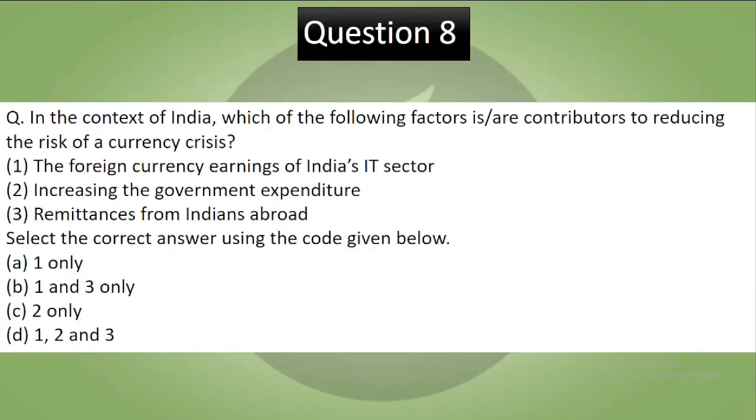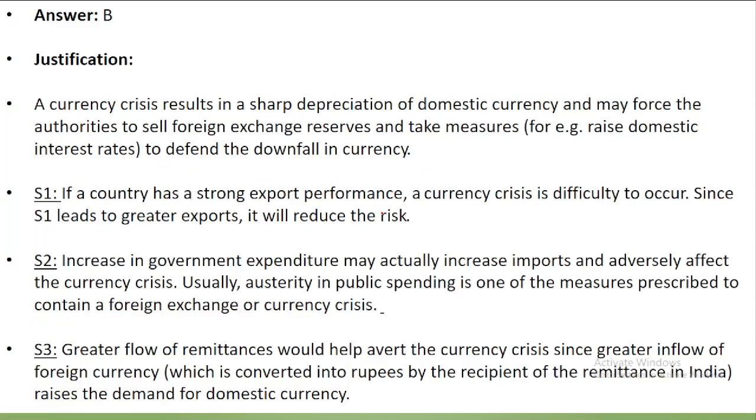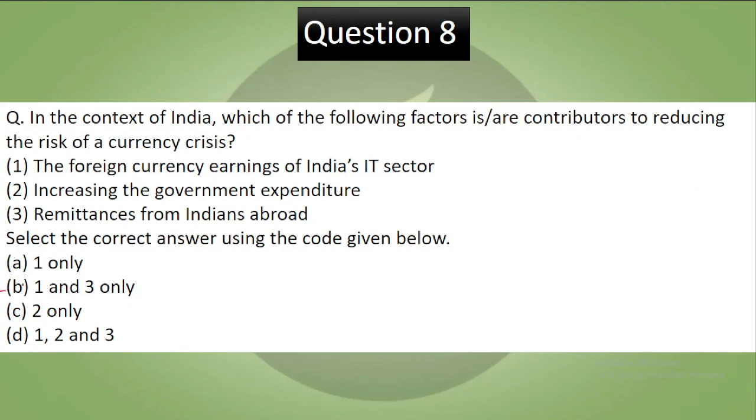Question 8. In the context of India, which of the following factors are contributors to reducing the risk of currency crisis? The foreign currency earnings of India's IT sector, increasing government expenditure, remittances from Indians abroad. Select the correct answer using the code given below. Pause the video, try to answer. Now let's see the answer. So your correct answer to this is B, which is 1 and 3. Both are correct.